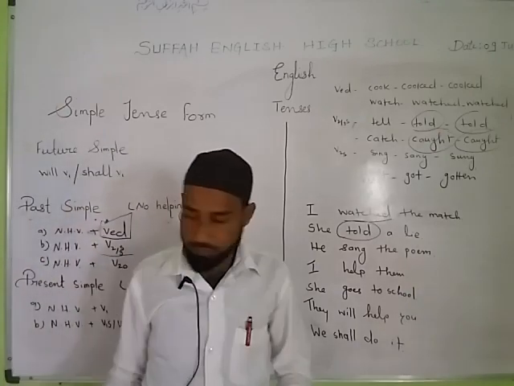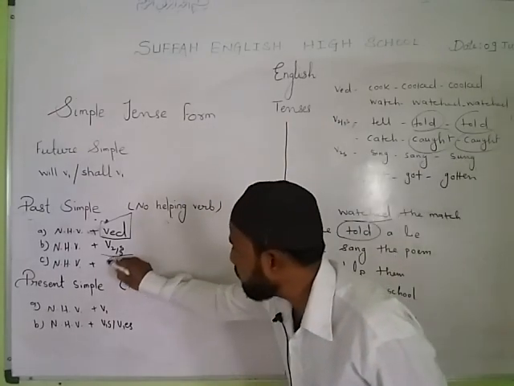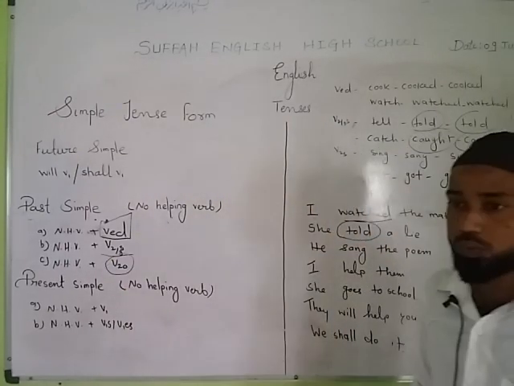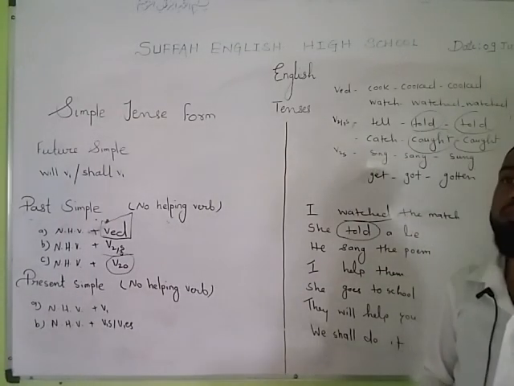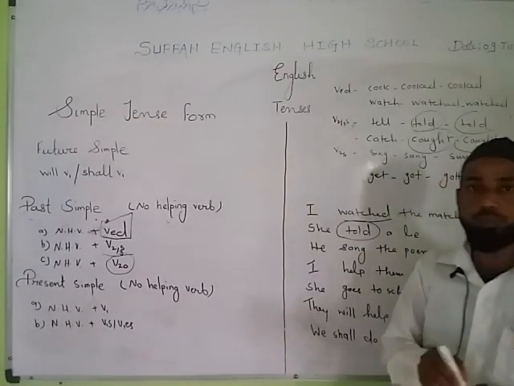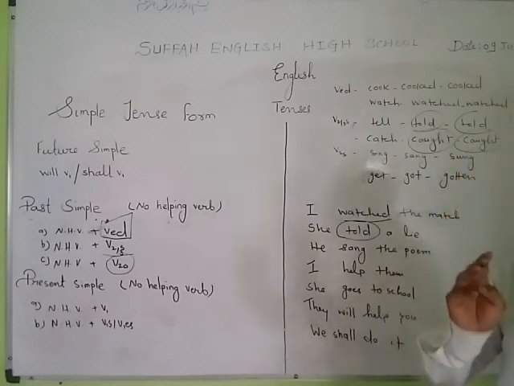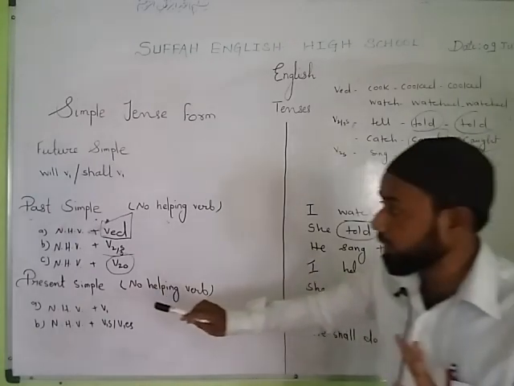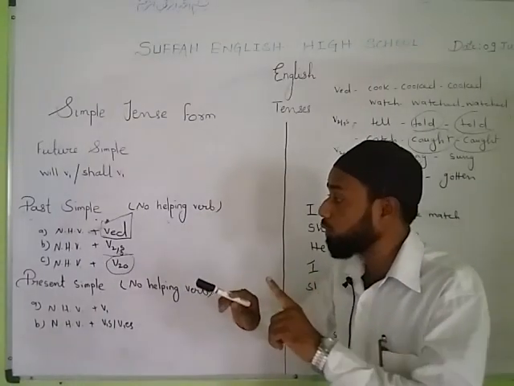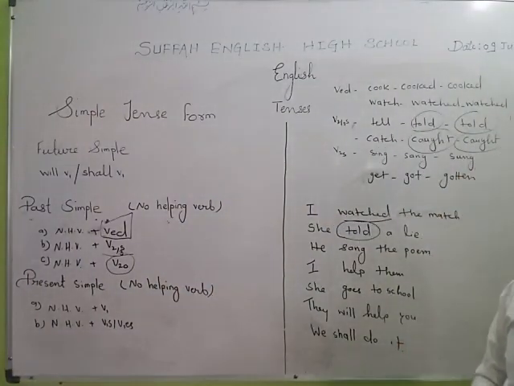One more, sometimes you find V2O. V2O means there are some verbs in English whose first form is also different, second form is also different, third form is also different. So if you find any such word whose first form, second form, third form are different, and you find the form of the verb used in your sentence, that is only second form, again it is past simple.